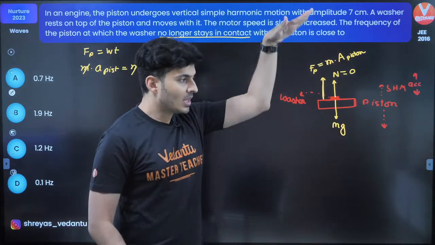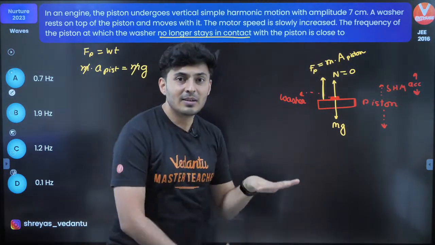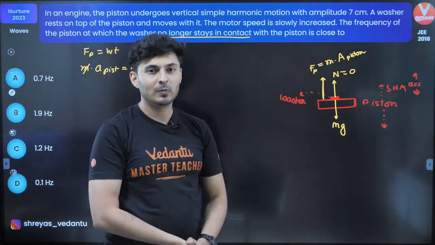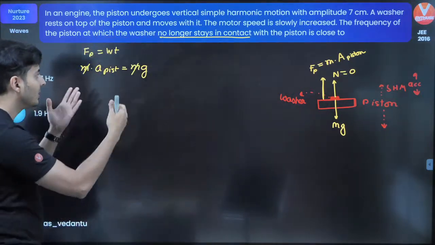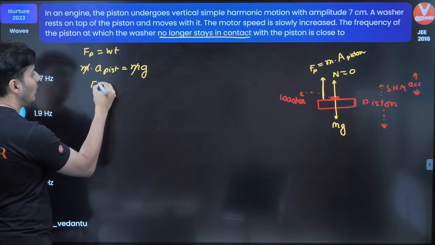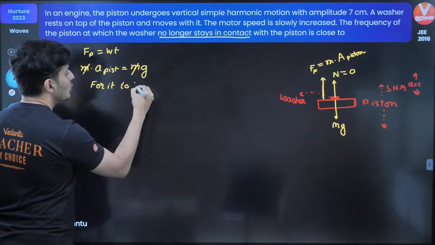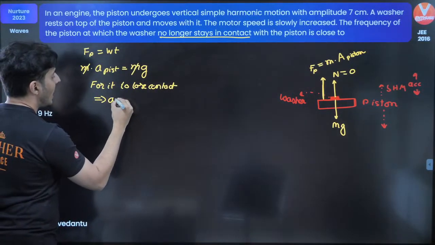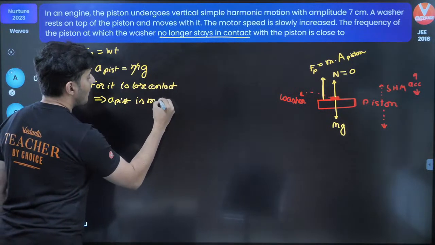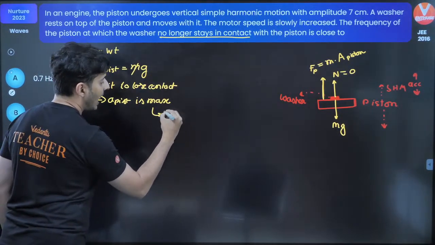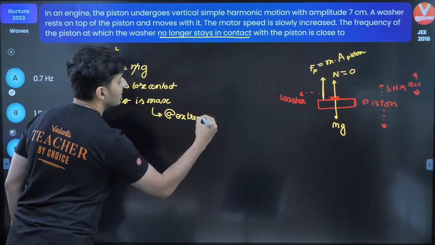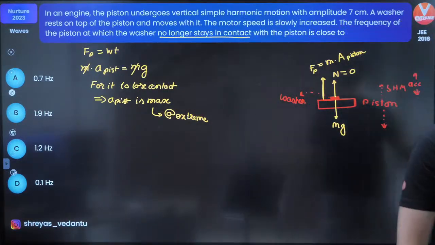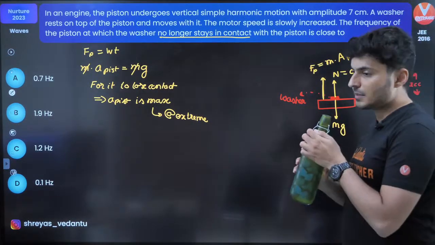It's going up and down. When the acceleration is maximum, that's when the pseudo force is maximum. That's when the contact will be lost. It will fly off. And that is maximum at your extreme positions. So for it to lose contact, you will see the acceleration of the piston is maximum, which is going to happen at the extreme position. Everybody fine till here? Let me know. Acceleration is maximum at the extreme position.